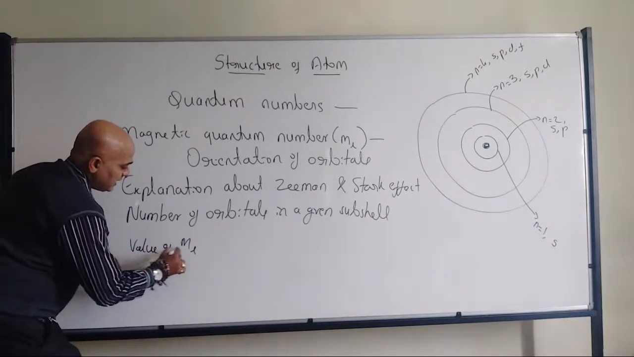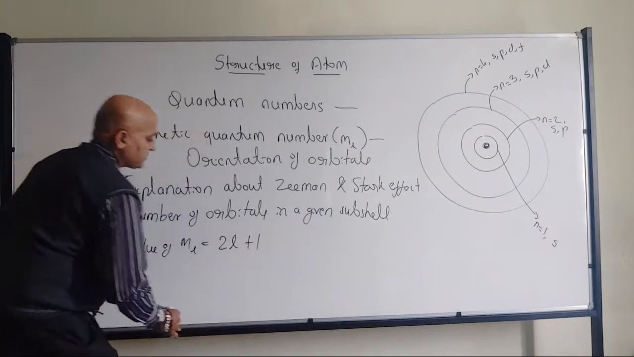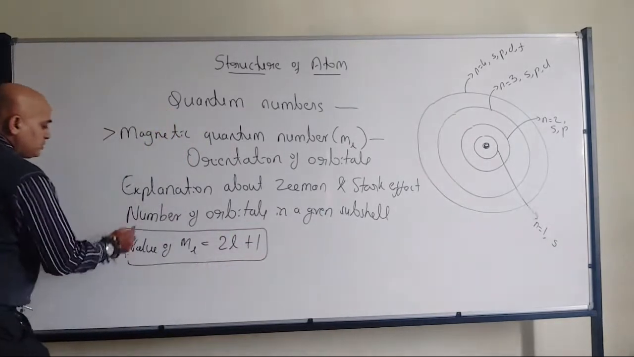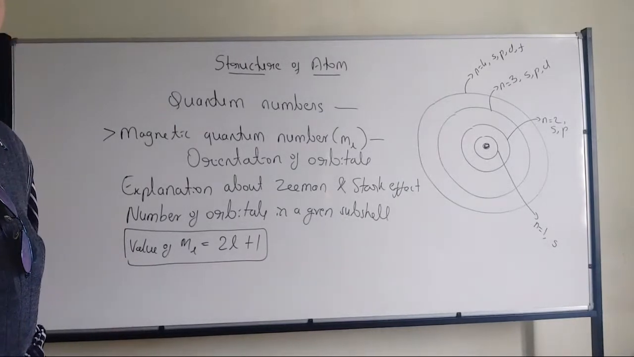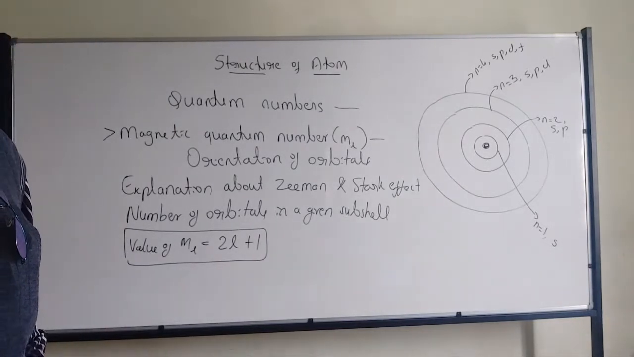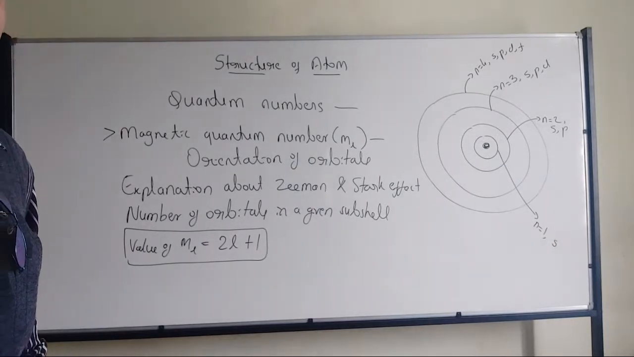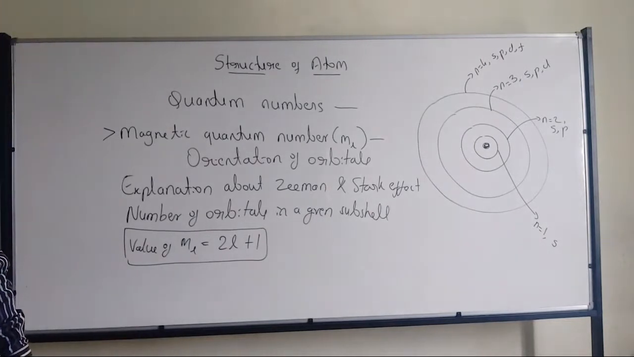Value of ml is equal to 2l plus 1. So it will be a formula. You have to remember. In case of azimuthal quantum number, it was n from 0 to n minus 1. But here it is 2l plus 1. You have to remember this formula.